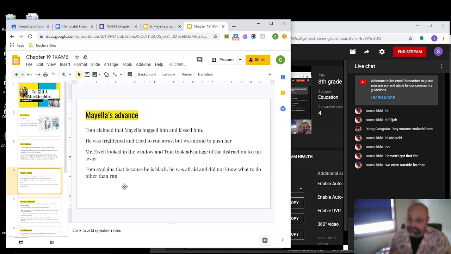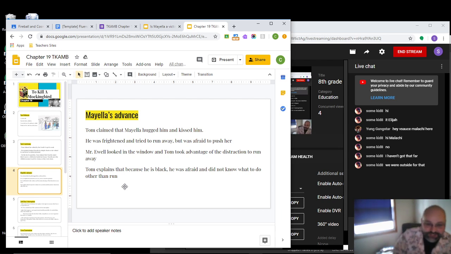So he's kind of in this no-win situation. He can't push her off of him because if he hurts her, he's going to get killed. And if he kisses her, he's going to get killed. As he's trying to figure out what to do, Mr. Yule happens to show up. He sees what's going on through the window.